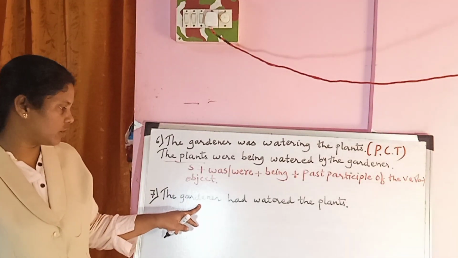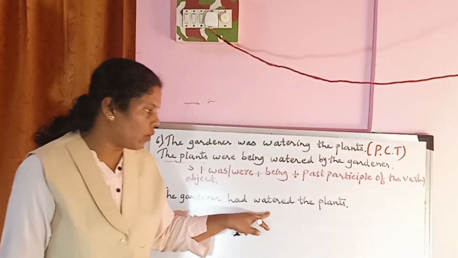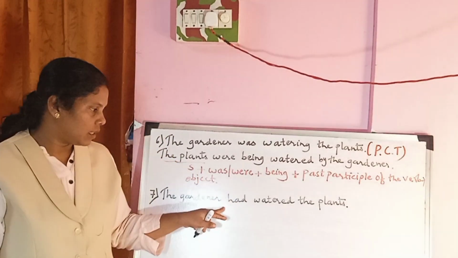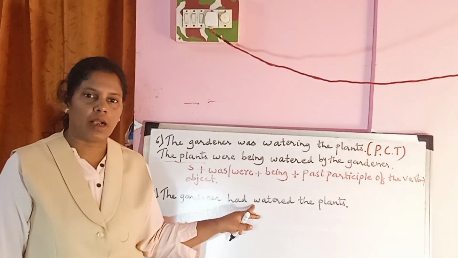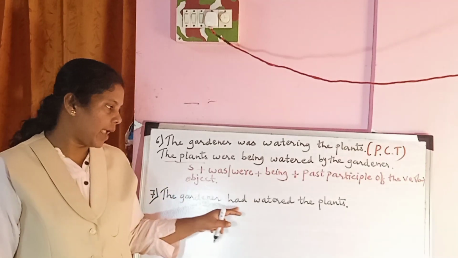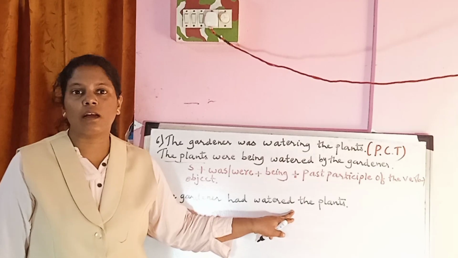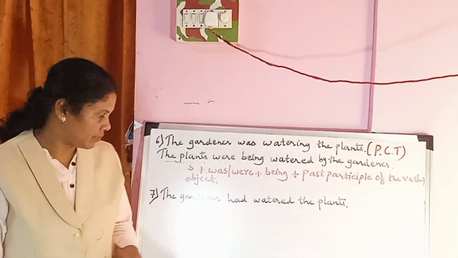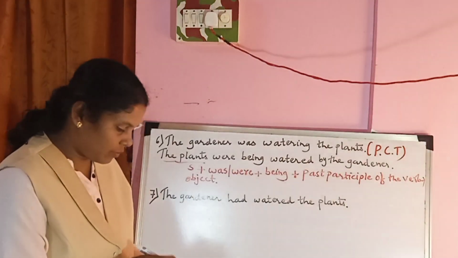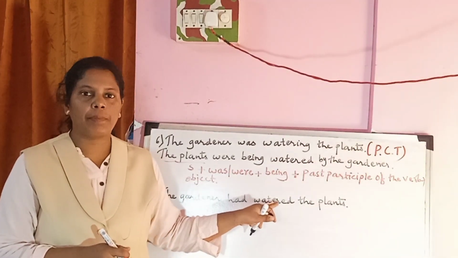Let us move on to the next one. The gardener had watered the plants. Now the action is completed in the past. The gardener had watered the plants, meaning his action of watering the plants is completed in the past. Now let us change it. First let me write down that it is in the past perfect tense.